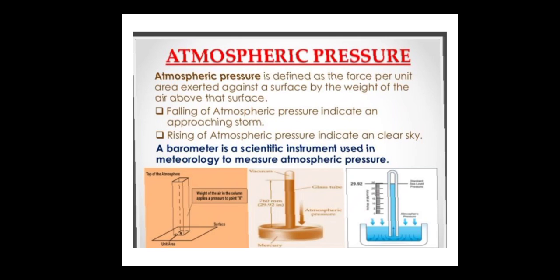Atmospheric pressure. What is atmospheric pressure? Atmospheric pressure is defined as the force per unit area exerted against a surface by the weight of the air above the surface. A falling atmospheric pressure indicates an approaching storm. A rising atmospheric pressure indicates a clear sky. A barometer is a scientific instrument used in meteorology to measure atmospheric pressure. So this is how we measure atmospheric pressure and know what it is.